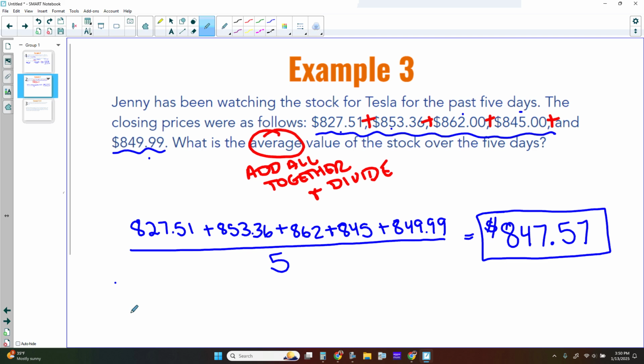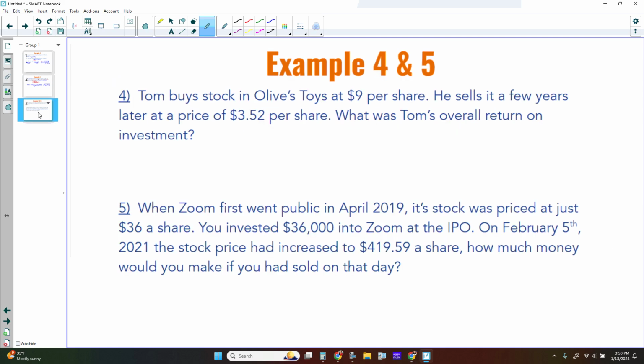All right, go ahead and flip over, turn the page there. We've got 2 more examples to go through, example 4 and example 5. Example 4 is very similar to examples 1 and 2 that we've already done. We are looking at a return on investment, so we're looking for a percentage.